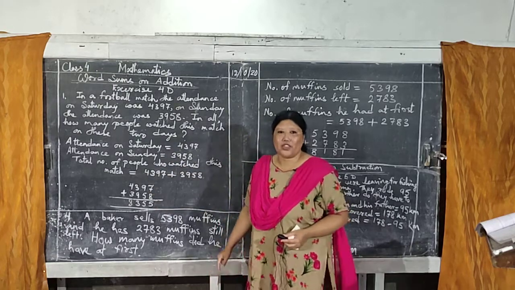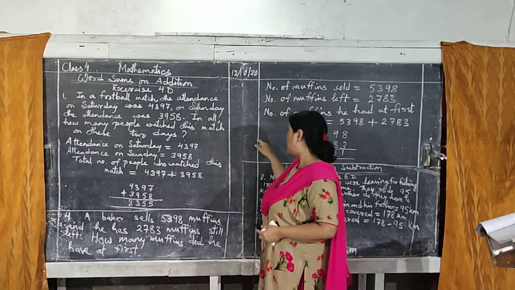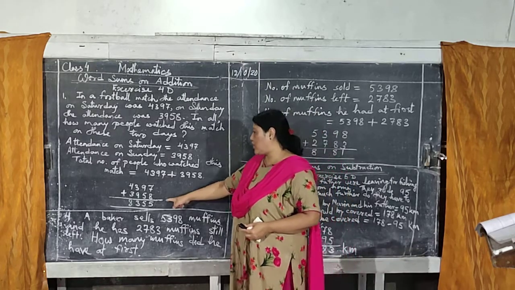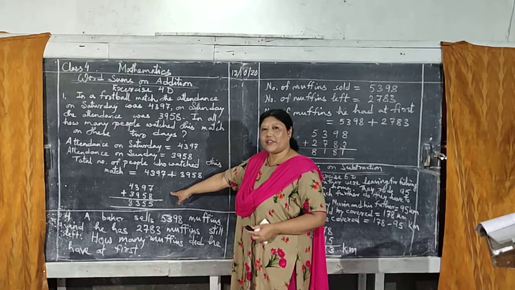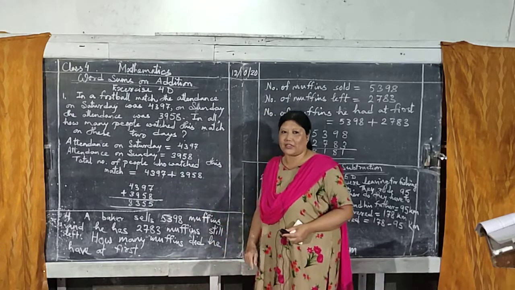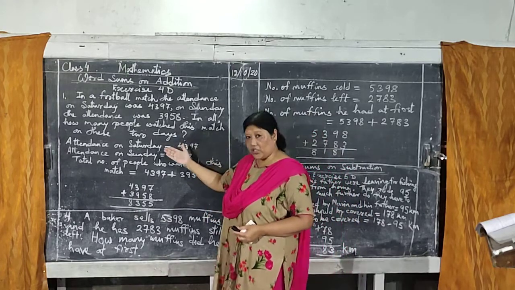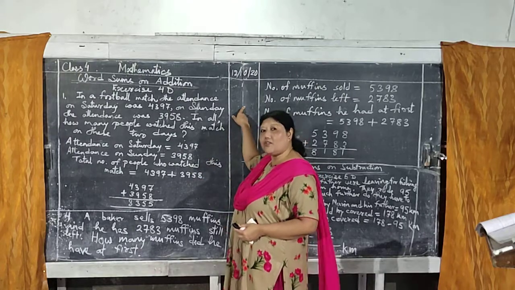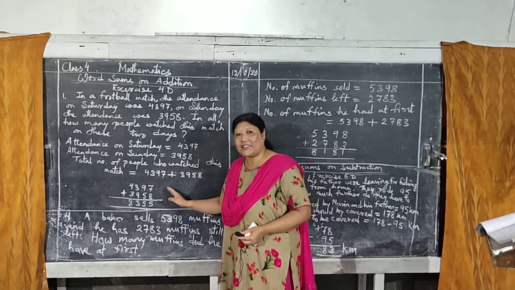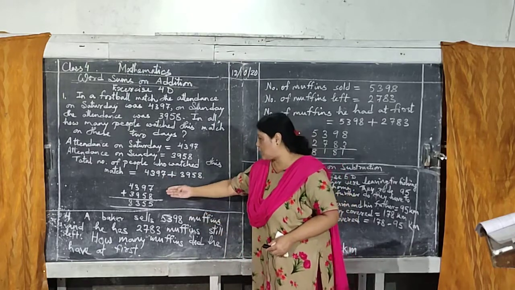And the work you have to perform here in the center, not in your rough column. Here you have to show it, because this sum is based on addition. So you have to show how you are adding. If some questions are like multiplication or division and you have to add, that time in the rough column you can do the rough work. But the direct question here is addition, so you have to show the addition here.